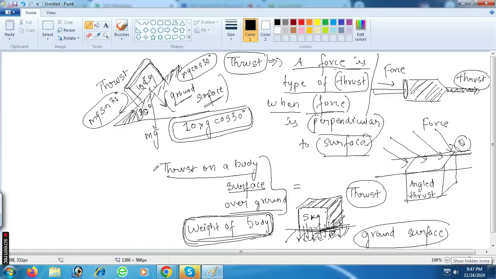You don't know the resolution of forces. Do you know resolution of forces? No. Okay, fine. So we should do resolution of forces first, right? So you can understand now what is thrust on a body surface over ground. It is the weight of the body, right? Okay.